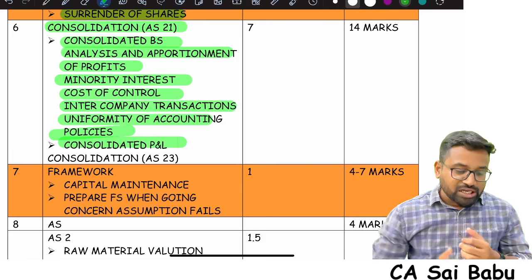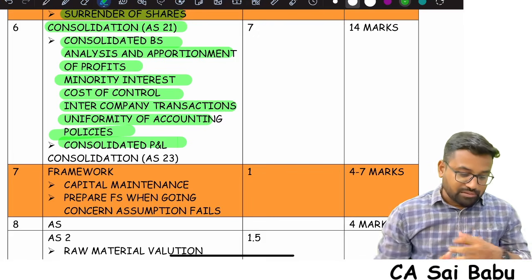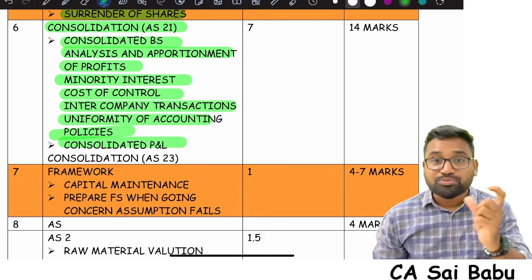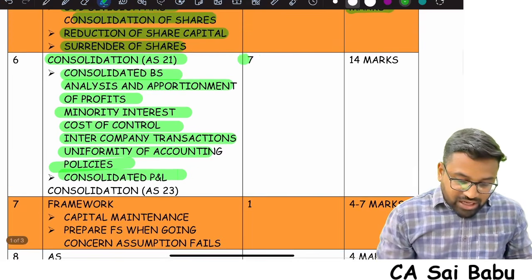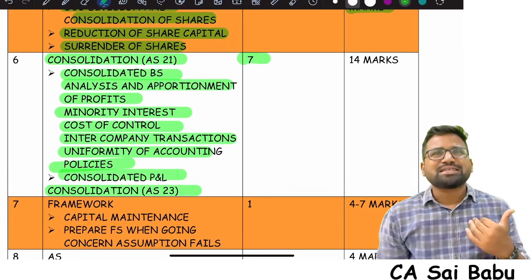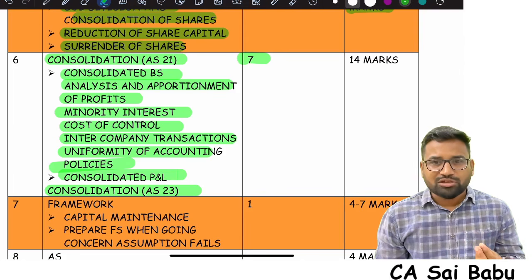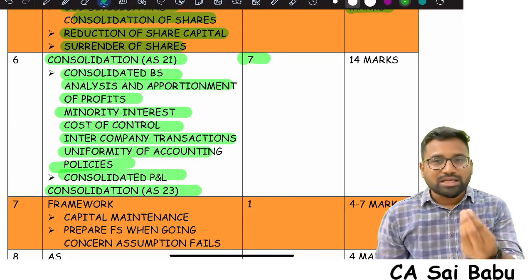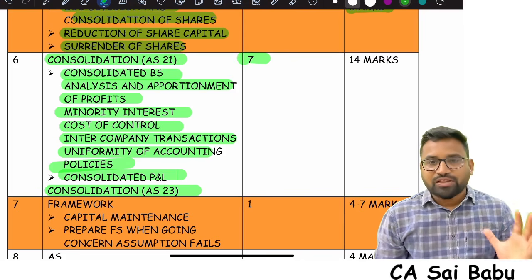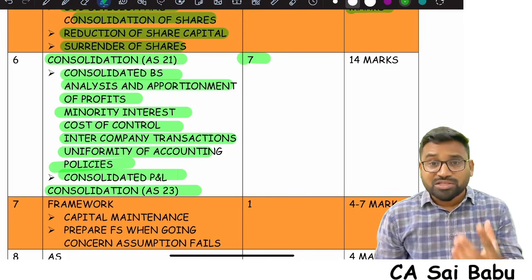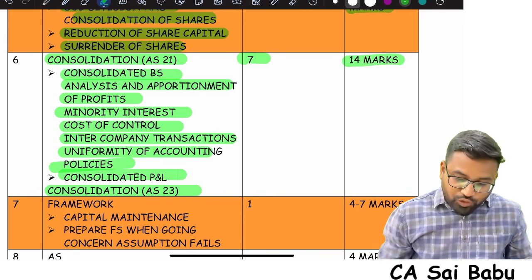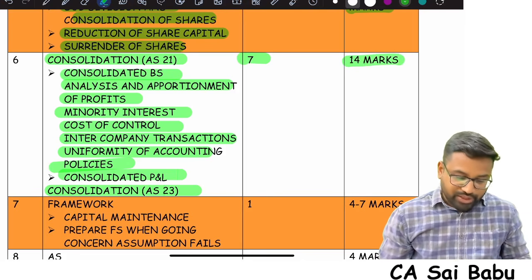Minority interest, cost of control, and intercompany transactions can be asked as individual small questions also. Seven hours is what we require for AS 21, including AS 23, consolidation. AS 27 joint ventures, usually they will not ask. Of course, if they want to ask, they can ask for 4 marks also, but my bet is on AS 21 and AS 23. AS 21, definitely they are going to ask one question. From AS 23, there is a small question possible, but AS 23 is quite easy. So 14 marks is what you will generally get from AS 21.